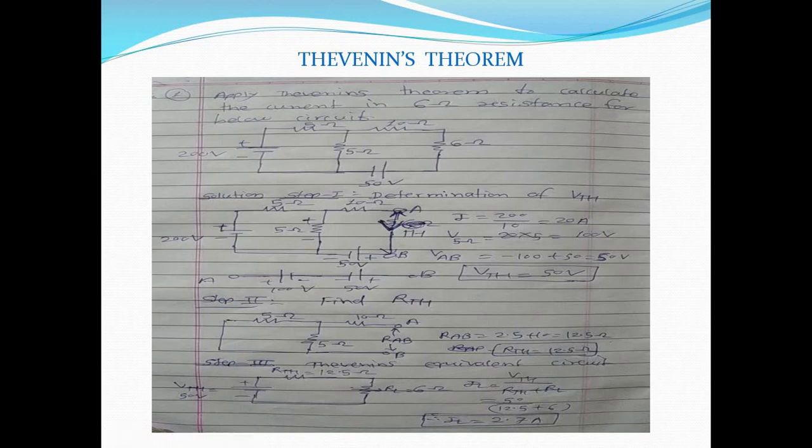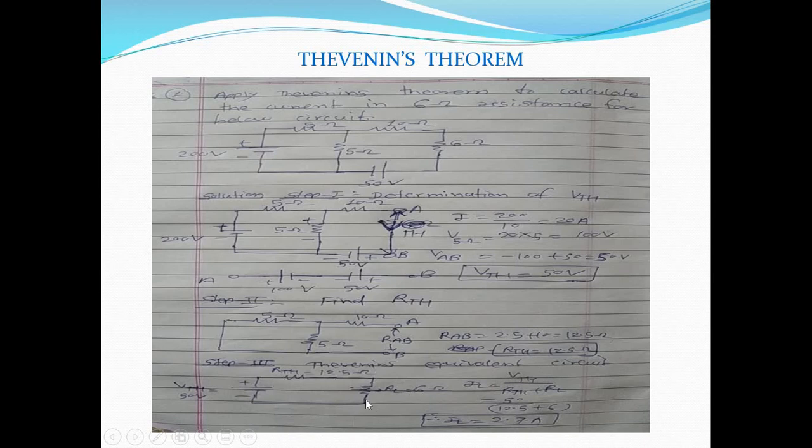So now you have the value of VTH, you have the value of RTH. So what is step 3? Thevenin's equivalent circuit. What are the parameters of the Thevenin's equivalent circuit? VTH, RTH and RL are connected in series. So here VTH is 50 volt, RTH is 12.5 ohm, RL is 6 ohm.